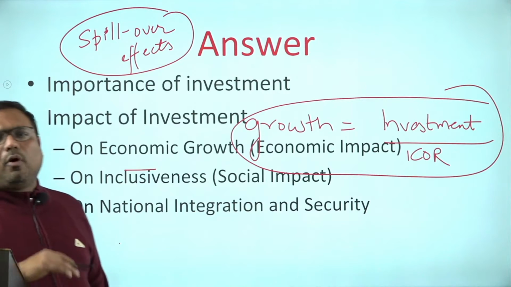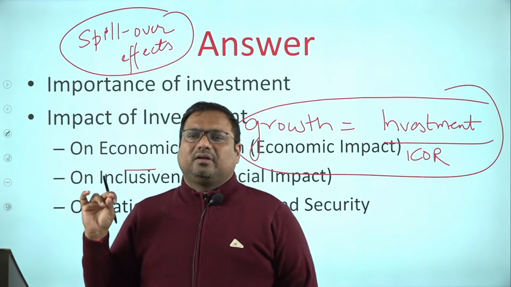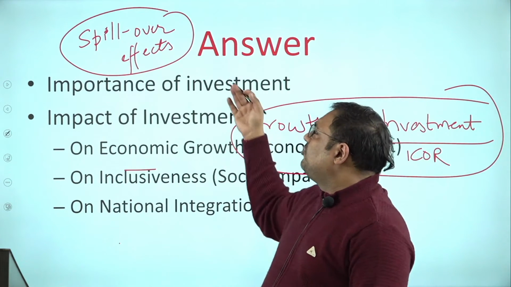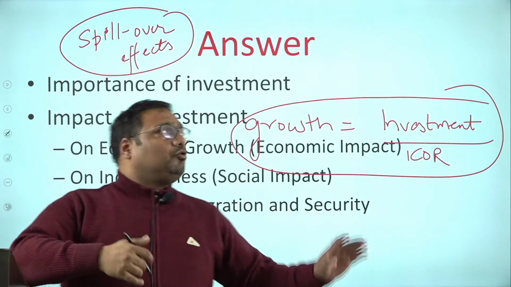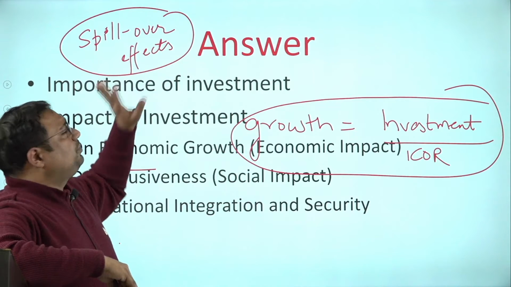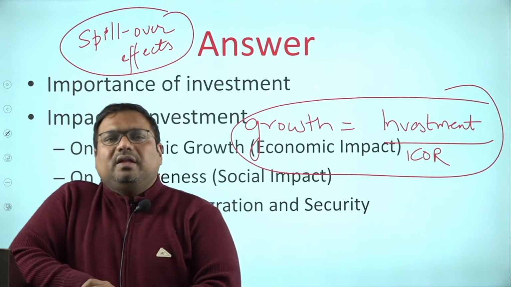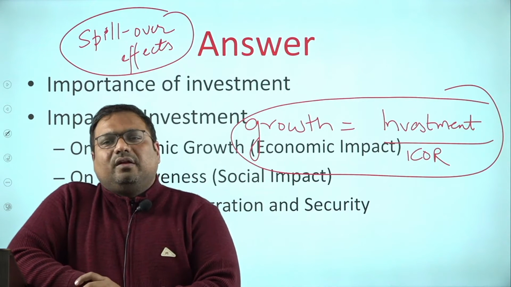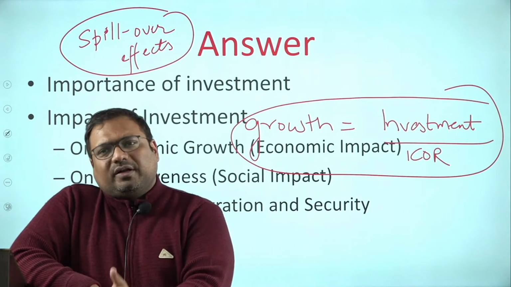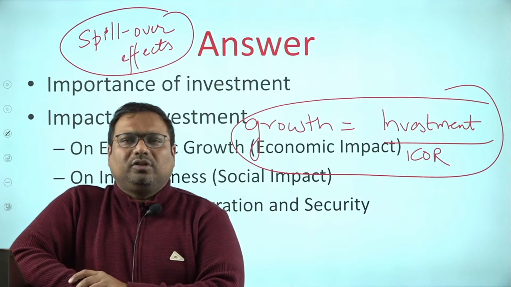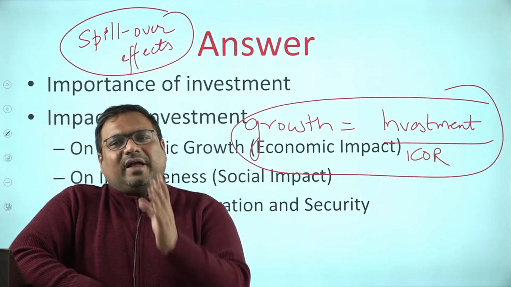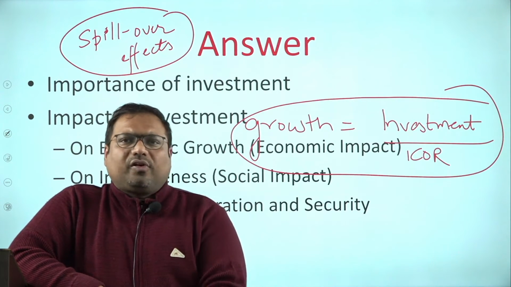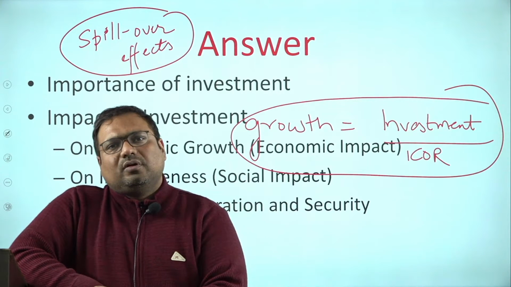This is also called positive externalities. If you can mention positive externality, that is also a good term. So you should mention that it has spillover. What does it mean? That if we made investment in infrastructure, automatically industry benefits, industrial growth increases, agriculture growth increases. You look at any sector, you talk about trade, trade improves.